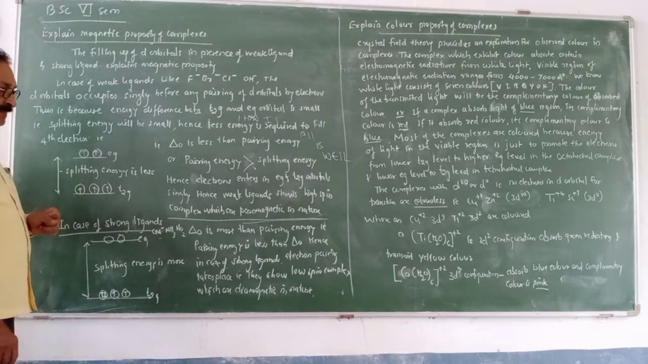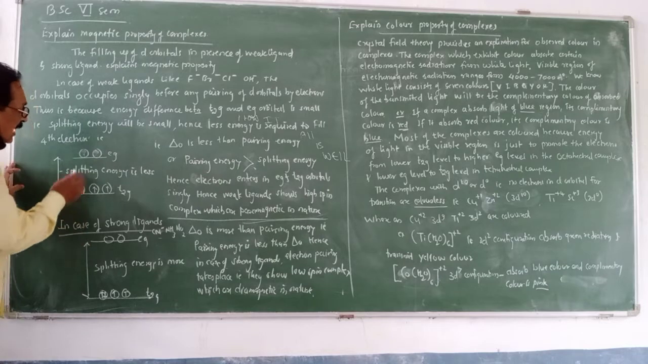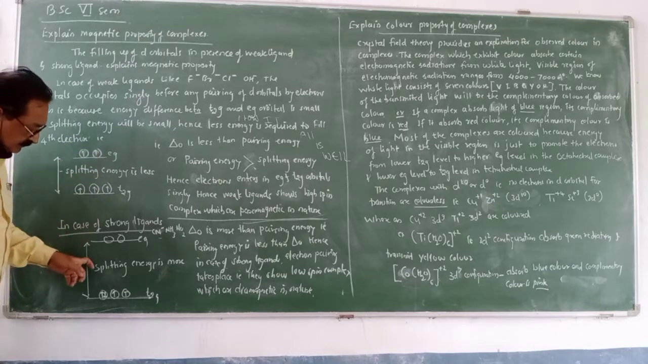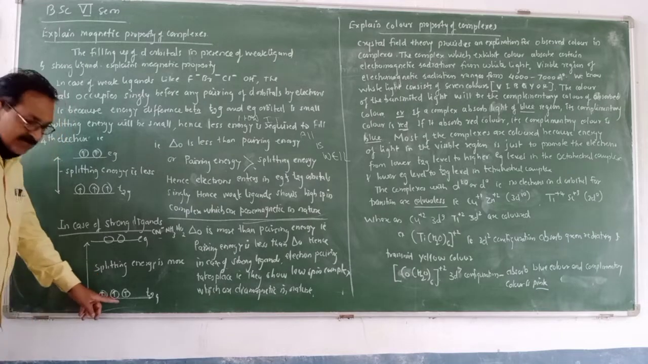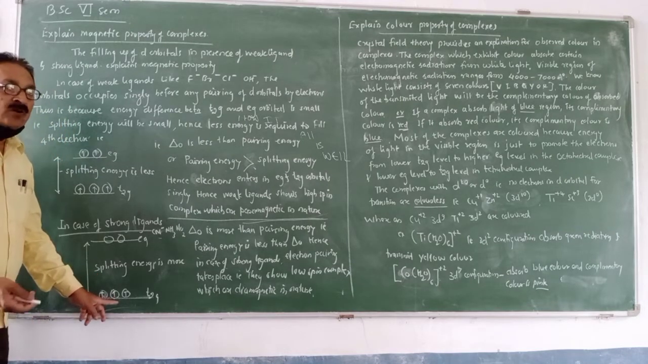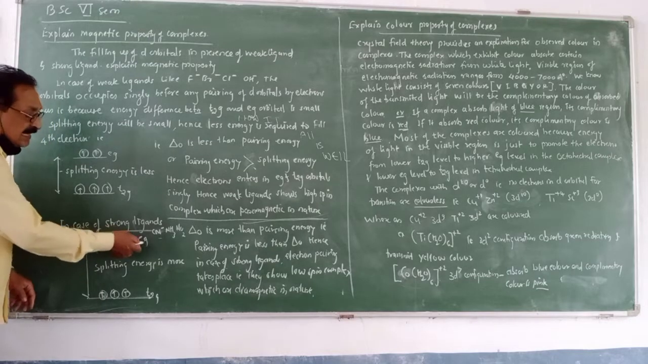Suppose in case of strong ligands, like CN minus, ammonia, NO2, what happens? When the electrons are added, suppose initially 3 electrons are present singly, then what about the fourth electron? The fourth electron does not enter the eg energy level.